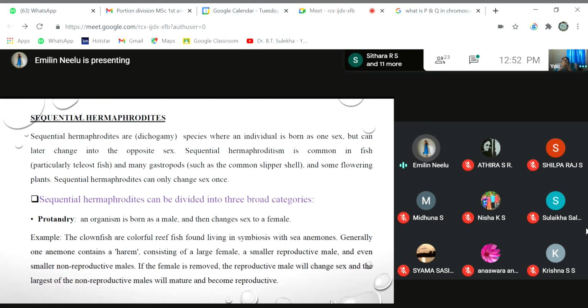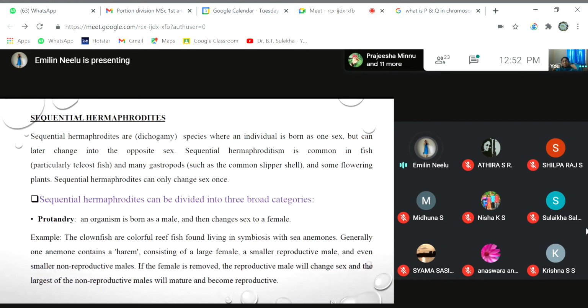Sequential hermaphrodites are those where an individual is born as one sex and then later changes its sex into the opposite. For instance, an organism may be born as a male, and after a fixed period of time, it may change its sex into female. Then again, after a fixed period of time, it changes its sex into male, and the sequence continues. But some sequential hermaphrodites can change their sex only once.